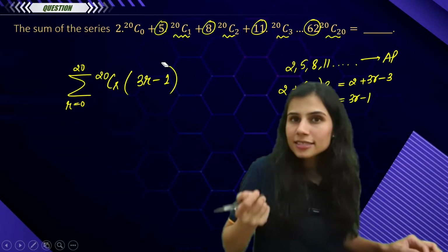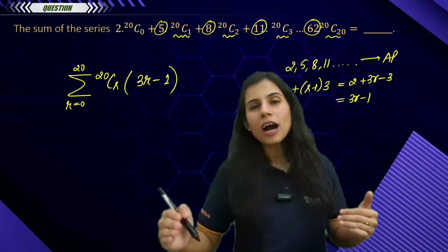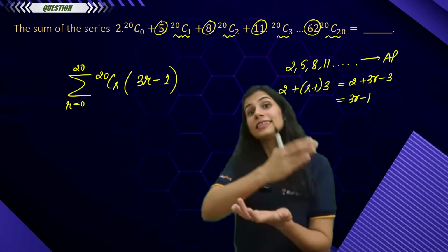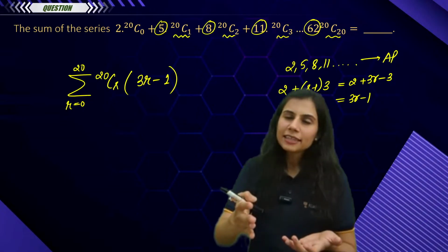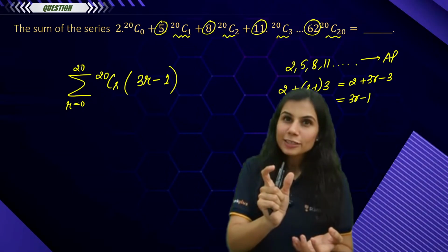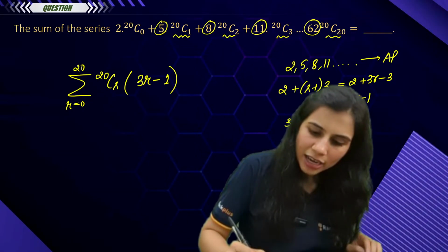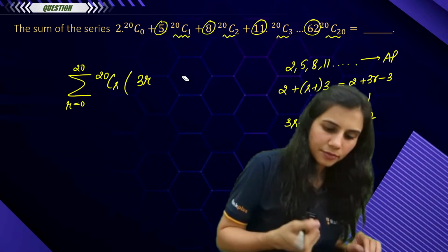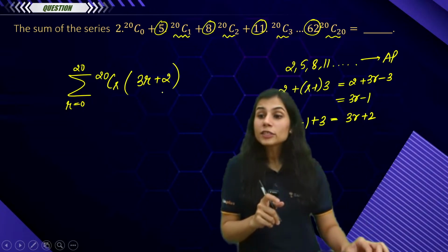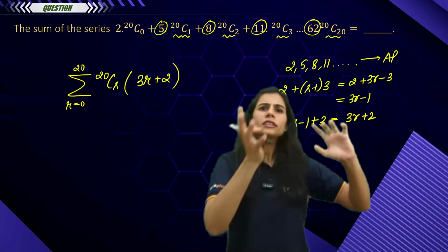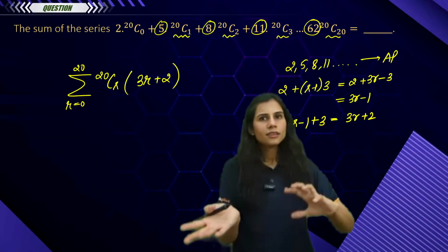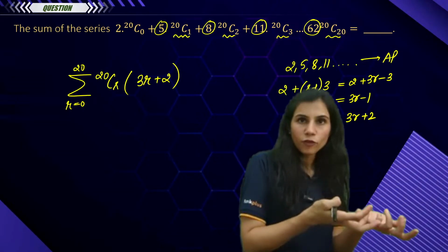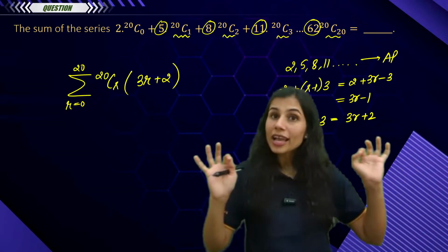What I'm going to instead do is take the next term after 3r minus 1. It's an AP. If 3r minus 1 doesn't work, the next term in the same arithmetic progression will be 3r minus 1 plus the common difference, so 3r plus 2. If this also doesn't work, I will take the next term or the terms before. Anything might work. I have to check.